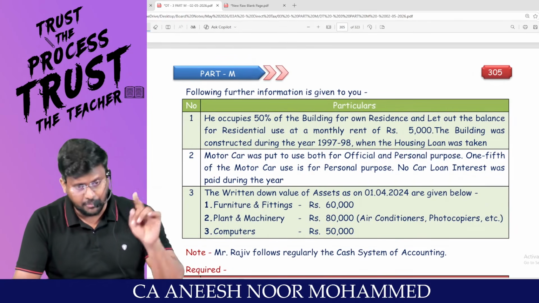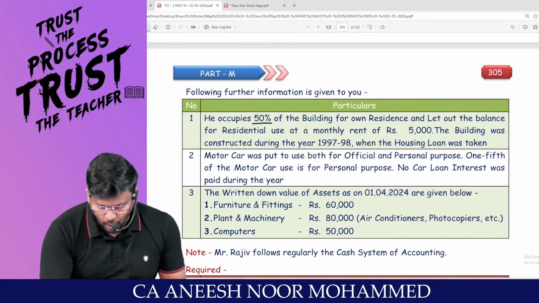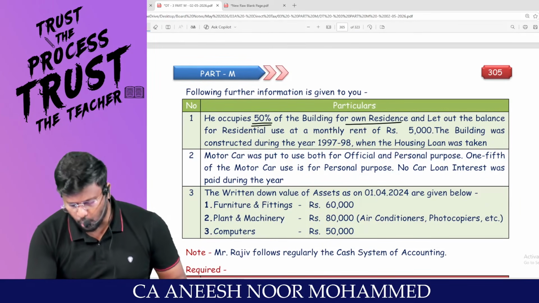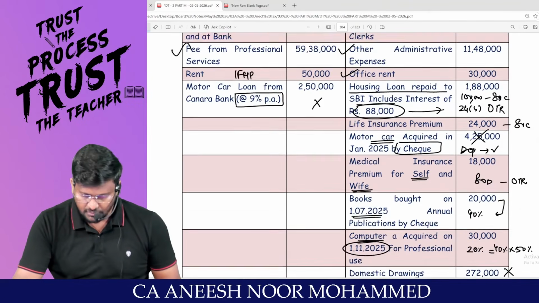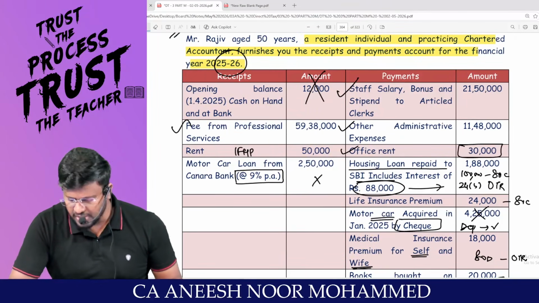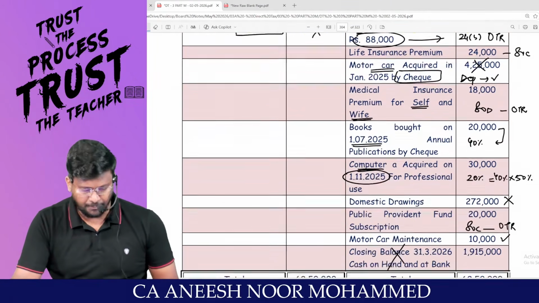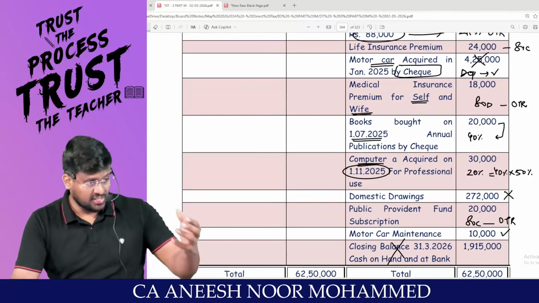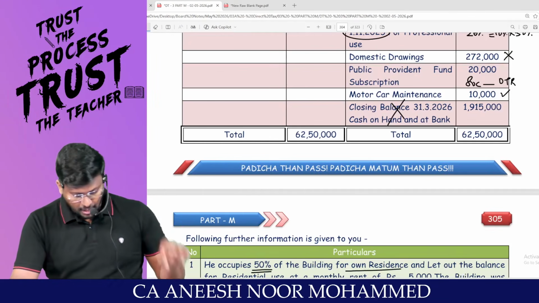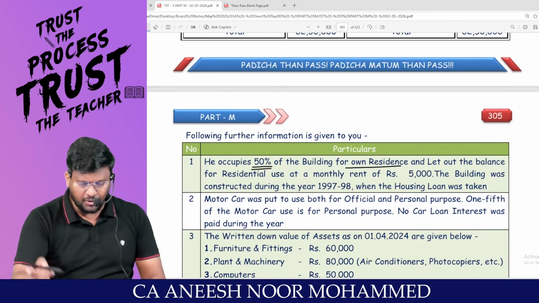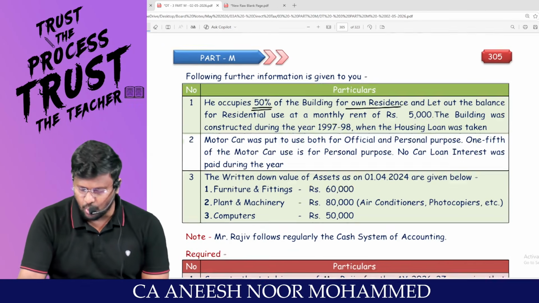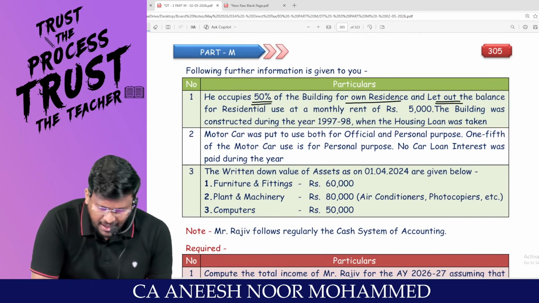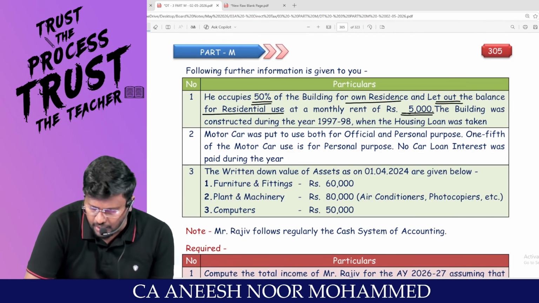The following further information is given to you. He occupies 50% of the building for own residence. That means, have you paid any rent? Office rent, how much? 30,000. He is receiving rent also. How much? 50,000. Oh, he's receiving rent and paying rent. Now, he occupies 50% of the building for own residence and lets out the balance for residential use at a monthly rent of 5,000.